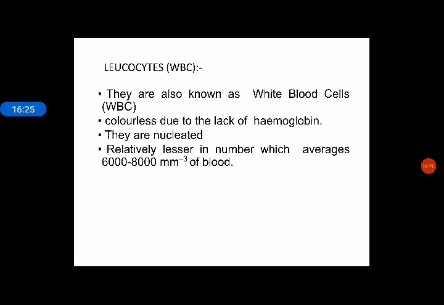But WBCs are generally very much lesser in number with respect to RBCs, and the number is 6,000 to 8,000 per millimeter cube of blood. Yes, next. Very easy topic.